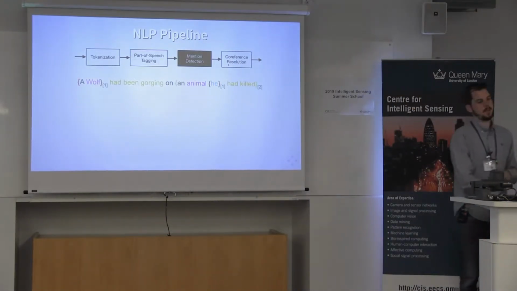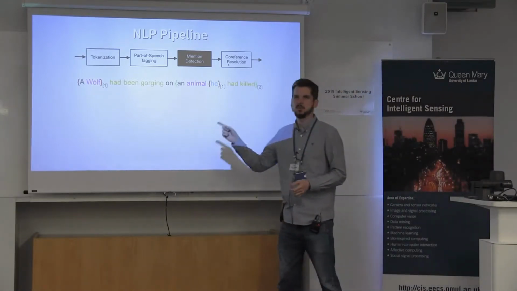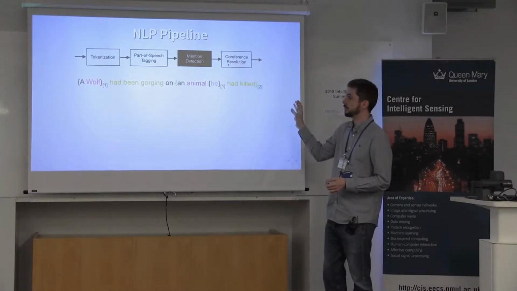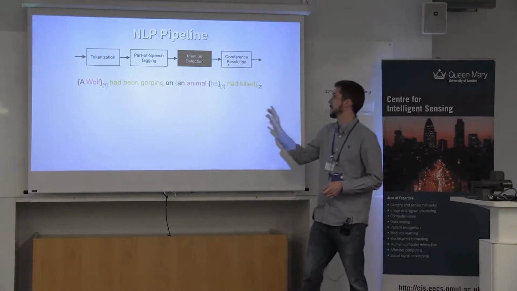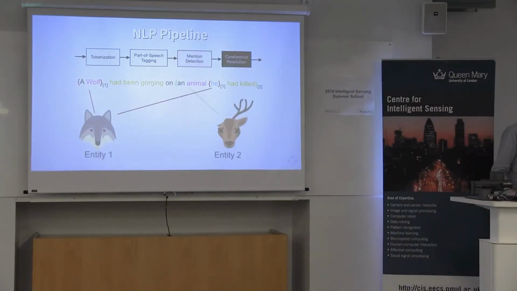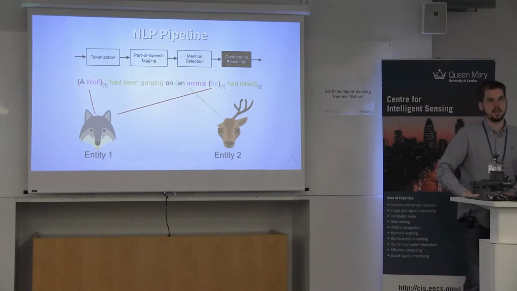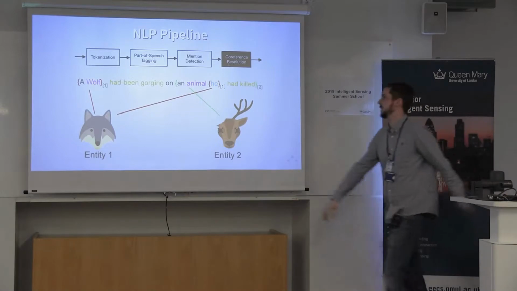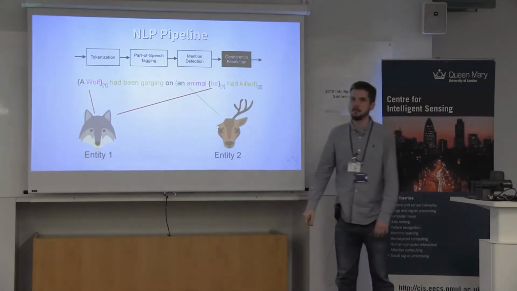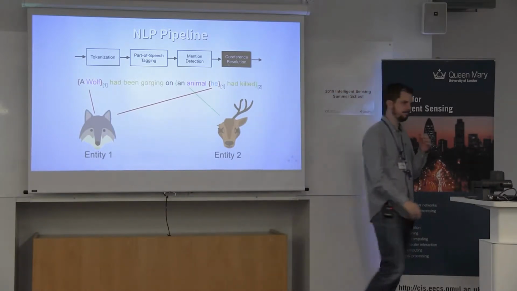The next step is mention detection, where we find what would be the noun phrases in the sentence, as you can see identified here by the curly braces. And then we quite often link those, which we call coreference resolution, where we link the noun phrases together. So we can see that "he" here refers to a wolf, and this is the sole reference, for example, one animal here killed.